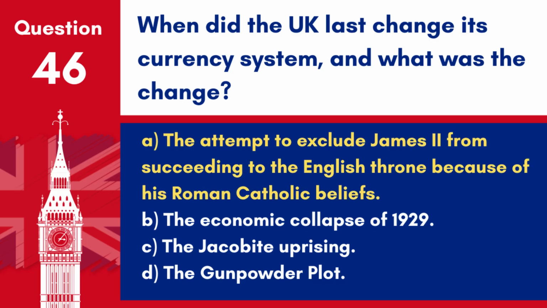Answer: A. The attempt to exclude James II from succeeding to the English throne because of his Roman Catholic beliefs. The exclusion crisis in the late 17th century was a political attempt to prevent James II from inheriting the throne due to his Catholicism, reflecting the religious and political tensions of the time.